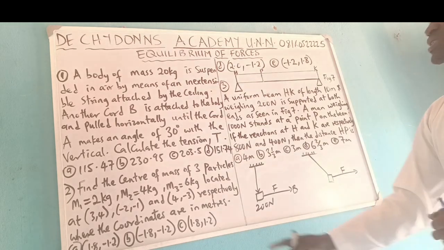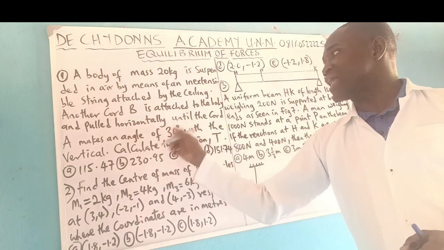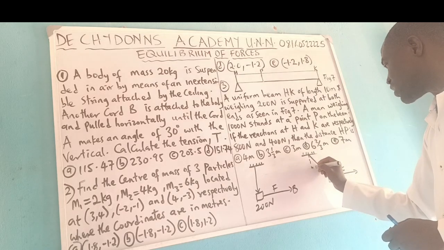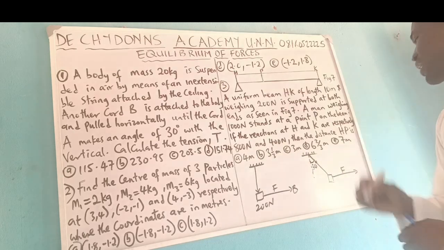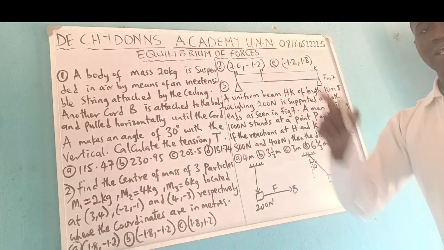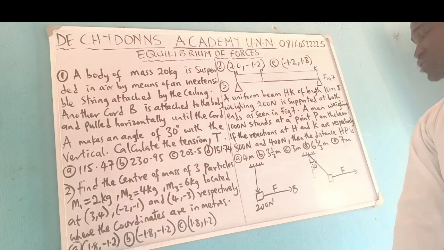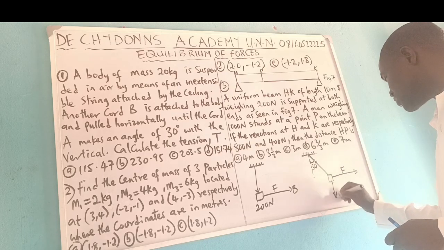Now they said the cord A makes an angle of 30 degrees with the vertical. Look at the cord making an angle of 30 degrees with the vertical. Remember that every weight of a body acts towards the ground, that is, it is directed downwards. So the weight of this body is going to be acting downward.